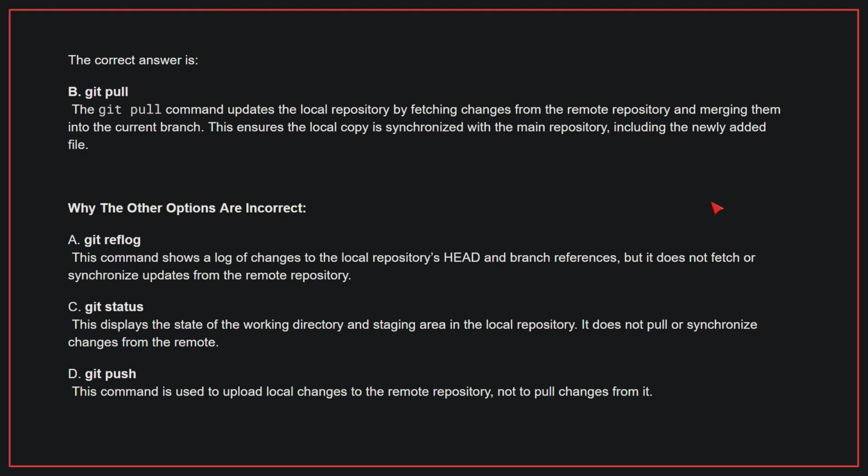Why the other options are incorrect? A. git reflog. This command shows a log of changes to the local repository's HEAD and branch references, but it does not fetch or synchronize updates from the remote repository. C. git status. This displays the state of the working directory and staging area in the local repository. It does not pull or synchronize changes from the remote. D. git push. This command is used to upload local changes to the remote repository, not to pull changes from it. Therefore, the correct answer is B.